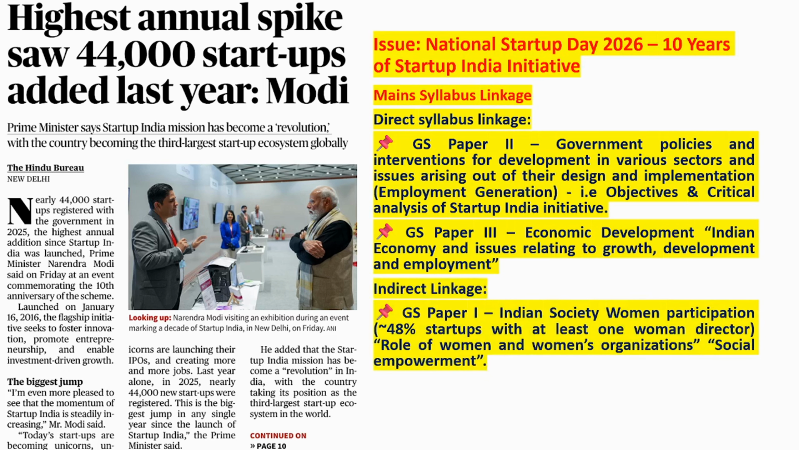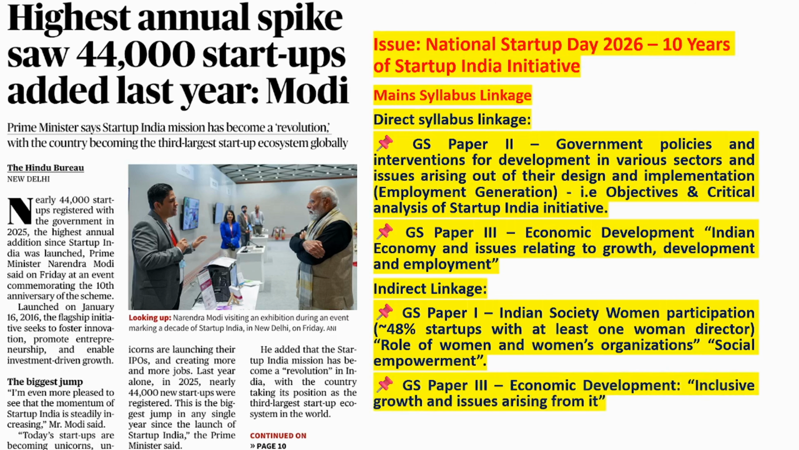Indirectly, this topic can also be linked to Indian society in GS paper 1, because 48% of startups have at least one woman director. So the government is using this scheme to promote women empowerment also. So you can use this as a part of social empowerment. Speaking largely, this is also related to social empowerment. Not just women, any vulnerable section the government is trying to empower using this scheme. And also GS3 inclusive growth. In addition to employment, in GS3 you can also link this to inclusive growth.